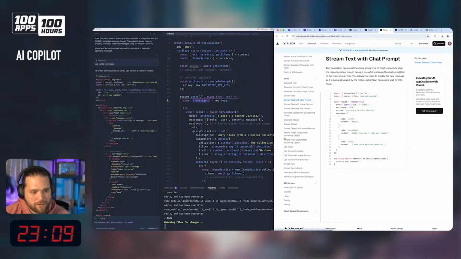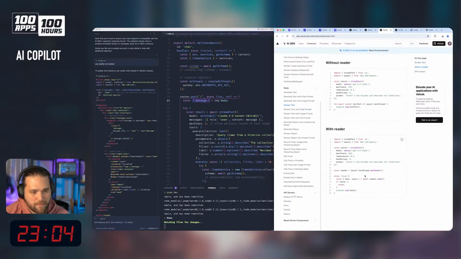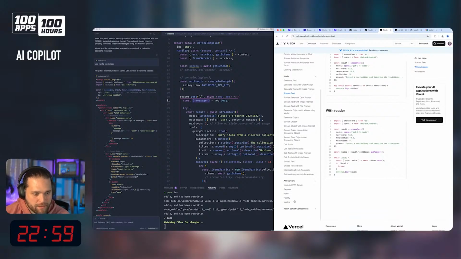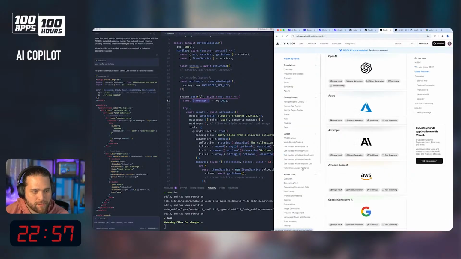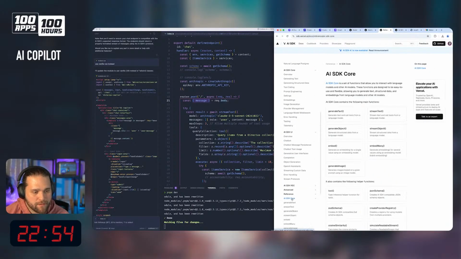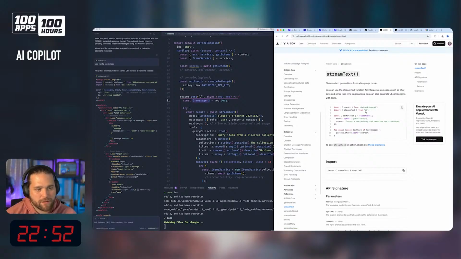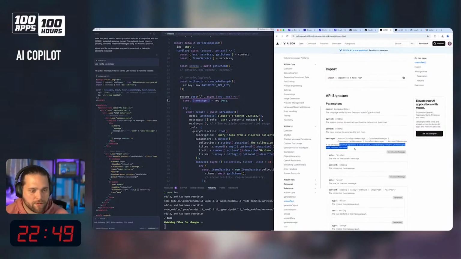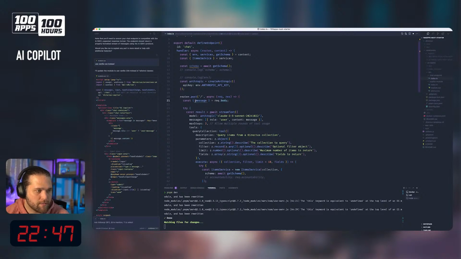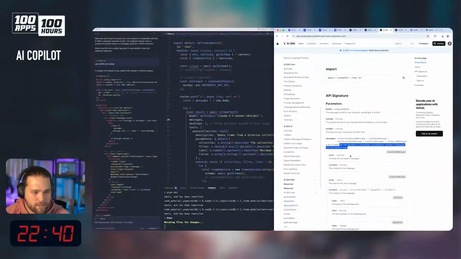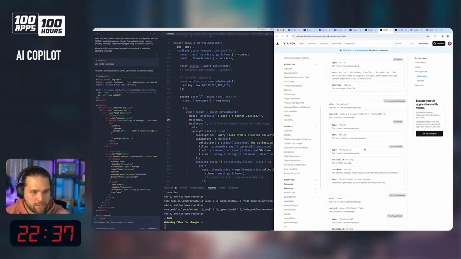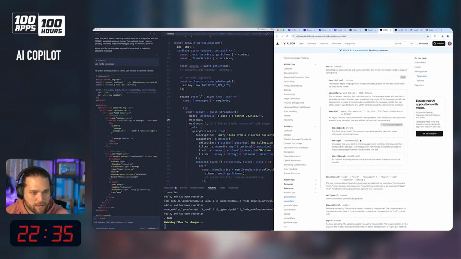Stream object, stream. Stream text. You probably just want to look at the actual APIs here. Stream text. What are we passing to stream text? We've got messages that we're going to pass. So those are just going to be coming from the body, right? Those are going to be messages. We'll just pass those messages. And is that going to get us what we want?